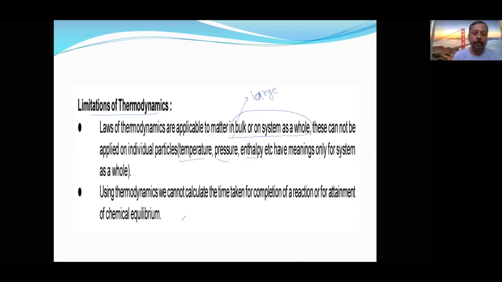Then second, thermodynamics cannot calculate the time taken. It will give you how much energy will be released.